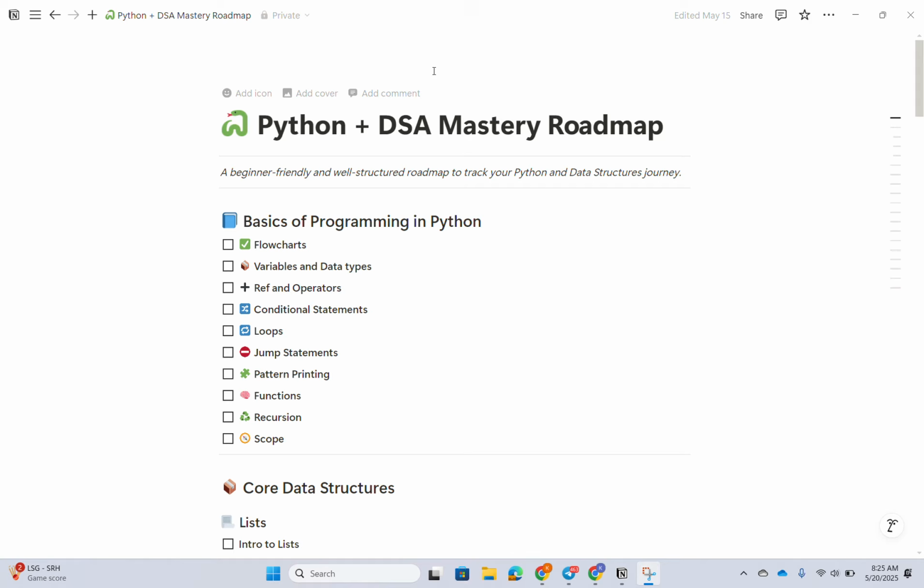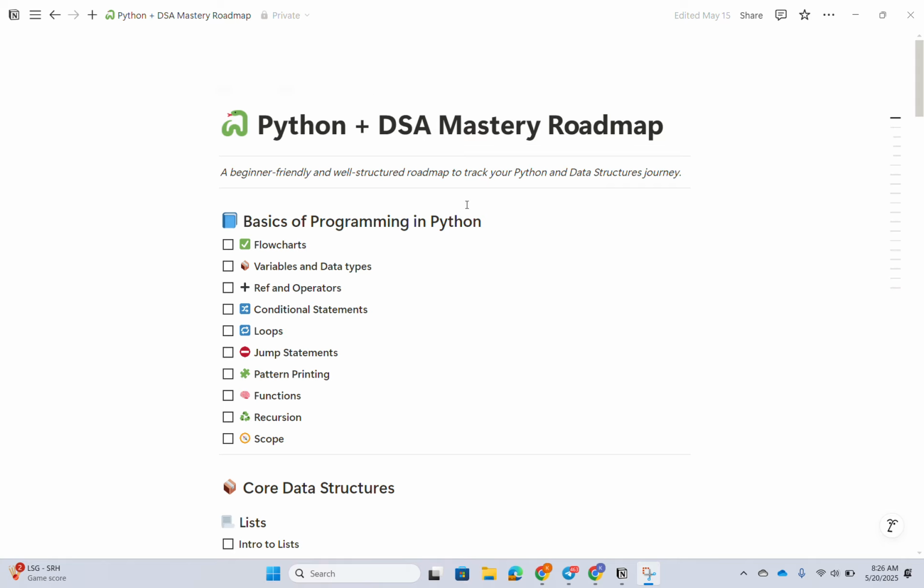Today, I'm going to discuss an introduction to Python and the DSA Mastery Roadmap. In this roadmap, I'm going to go through what topics are there, what topics will be covered, and how much we'll learn, and we'll get good clarity on DSA and Python.